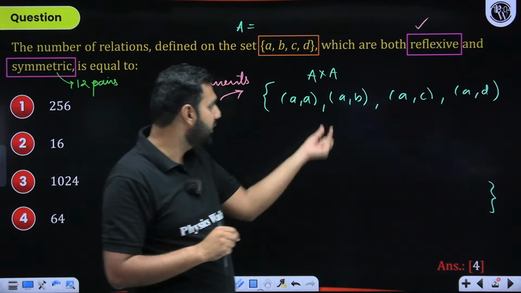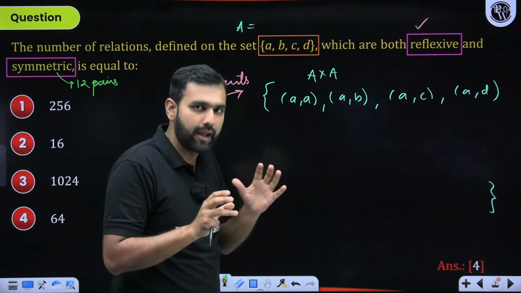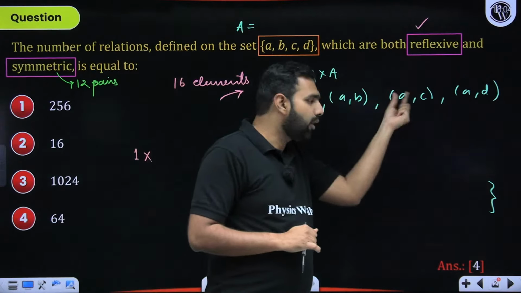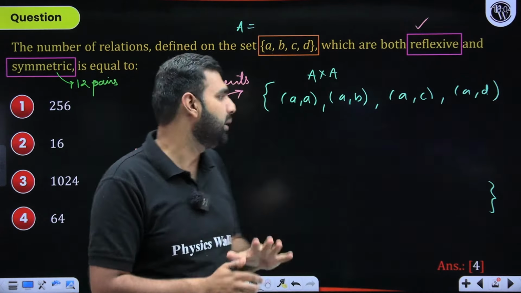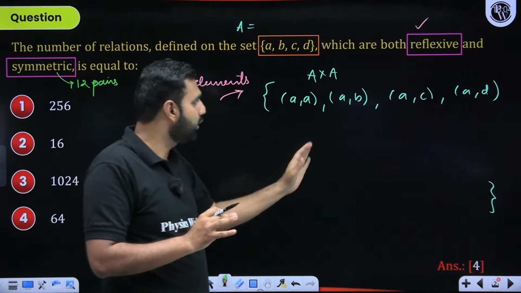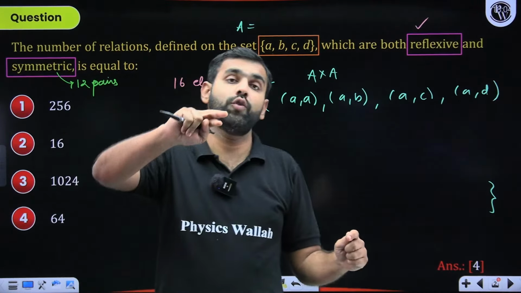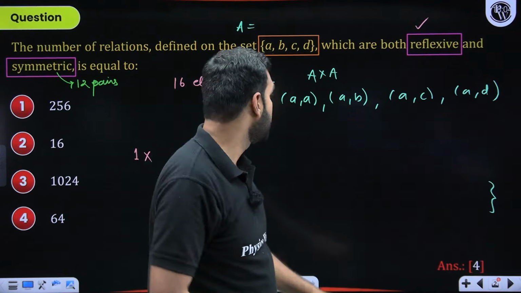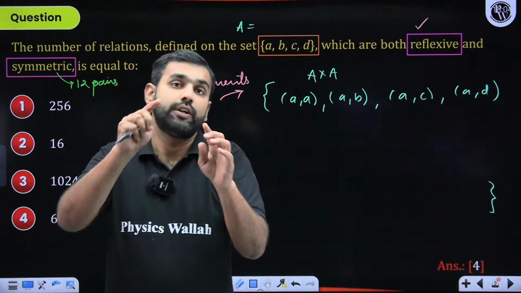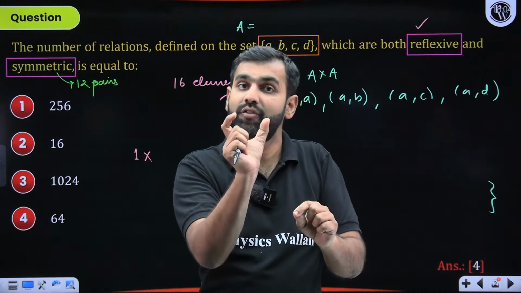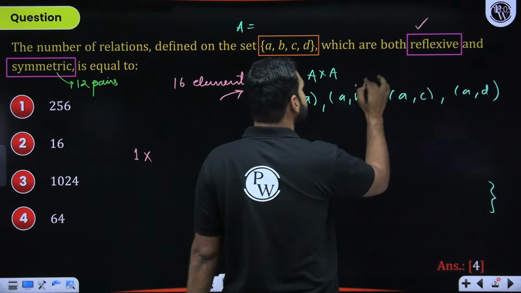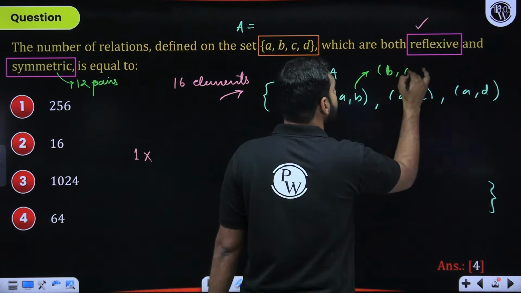give you, of course, with A comma B, I have to take B comma A. I repeat, whenever I take A comma B, I have to take B comma A. Whenever I take A comma C, I have to take C comma A. So how many choices with these pairs do I have? First of all, with A comma B, B comma A will mandatorily come. So out of those 12 pairs, 16 minus 4, out of those remaining 12 pairs, 12 divided by 2, I'll be left with 6 choices, which means if A comma B is there, I have to select B comma A mandatorily.